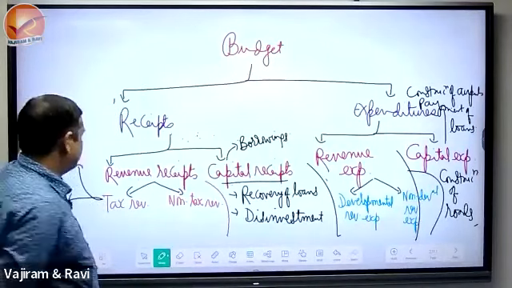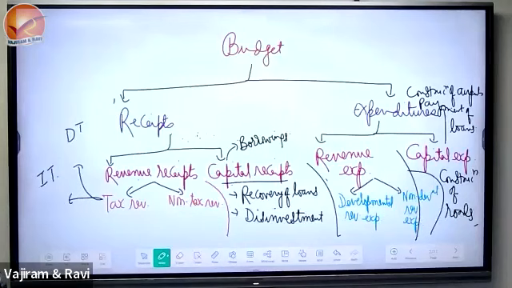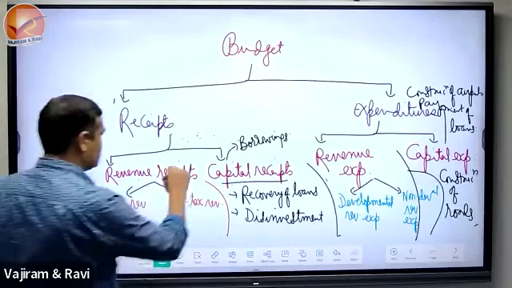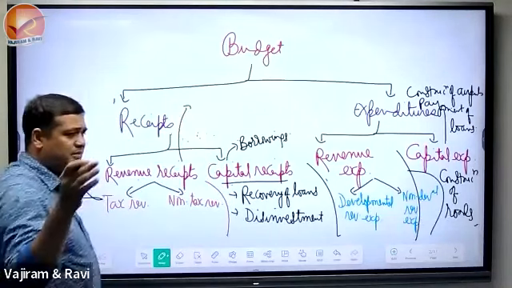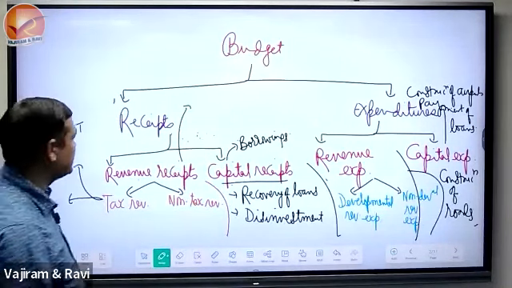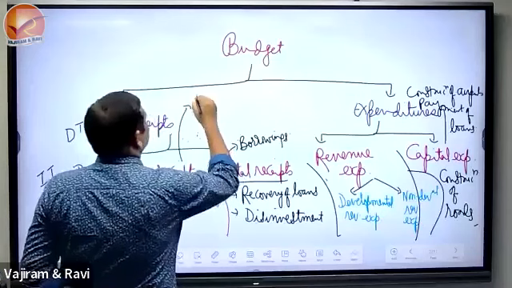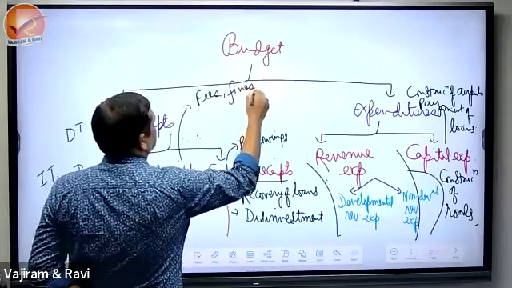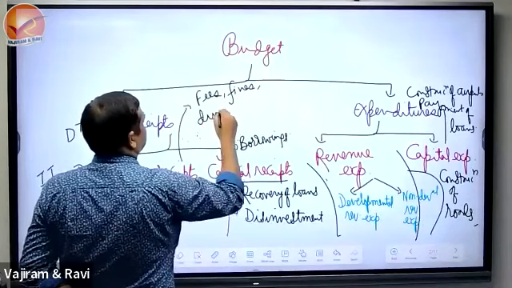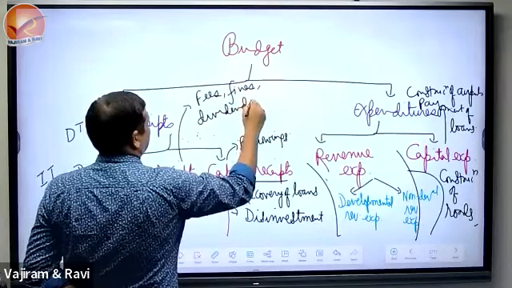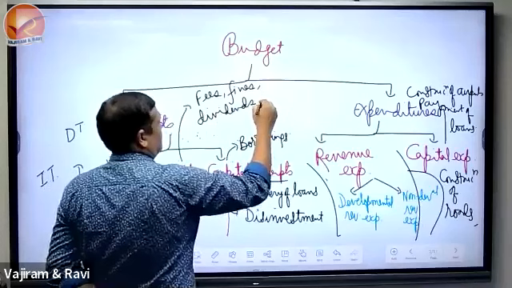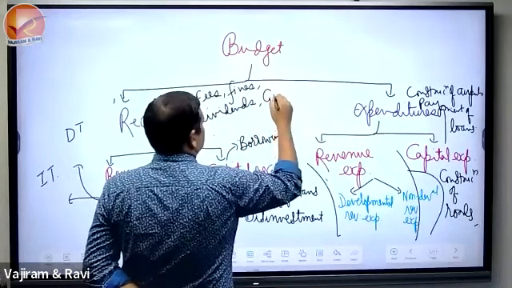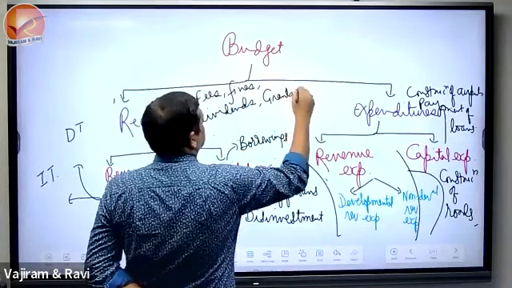Achha, see, first we'll write some of the components like non-tax revenue. I'm writing the non-tax revenue components. In your handouts also given, you can write some additional there. Fees, fines, dividends, grants received.